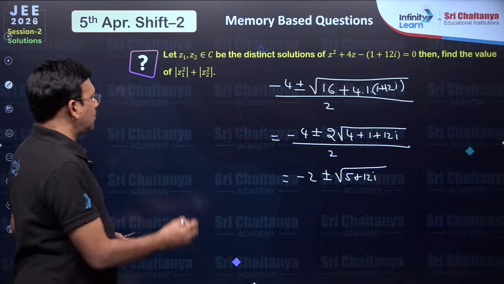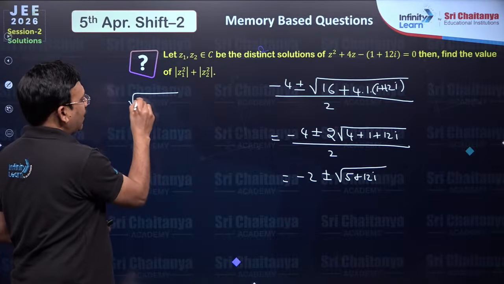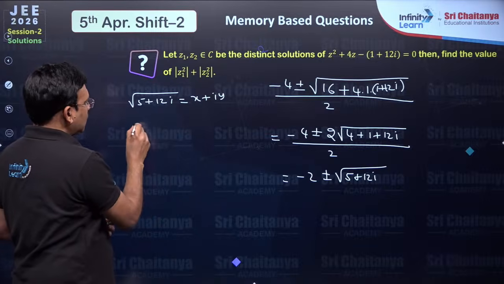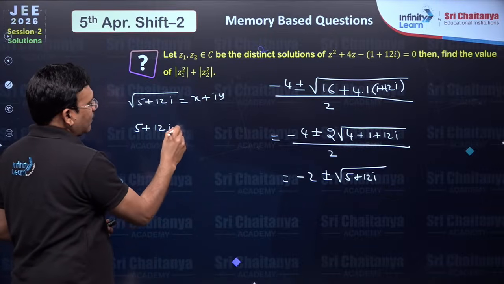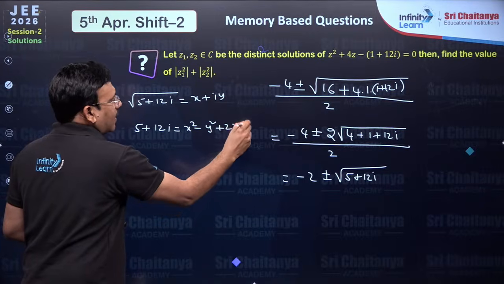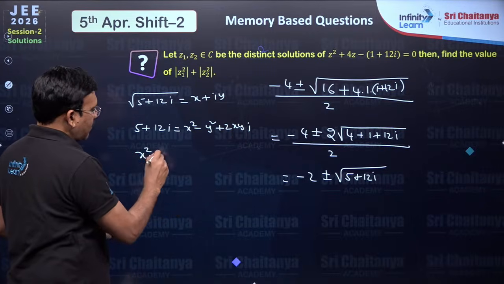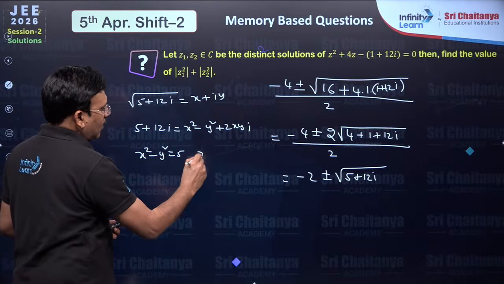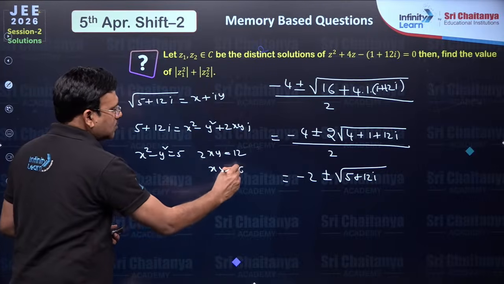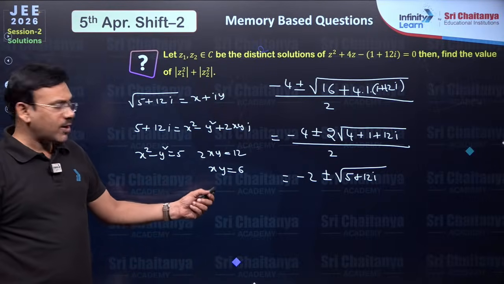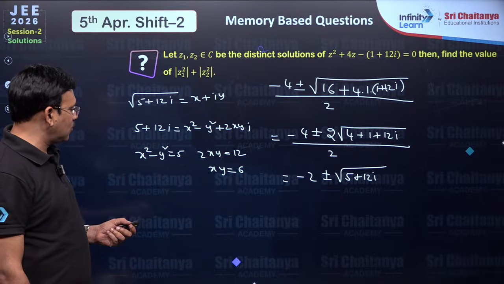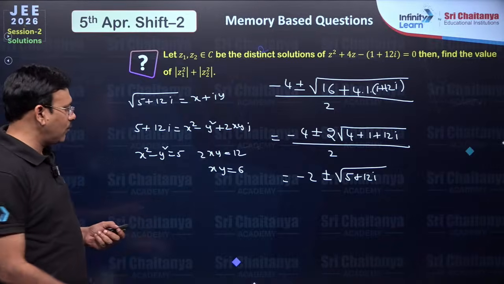What can you say about finding the square root of 5 plus 12i? Square root of a complex number, let it be x plus iy, square on both sides. 5 plus 12i is x square minus y square plus 2xyi. From this, x square minus y square must be 5 and 2xy is equal to 12, that is xy is equal to 6. 3 into 2 is this product, and 3 square minus 2 square will give you 5.